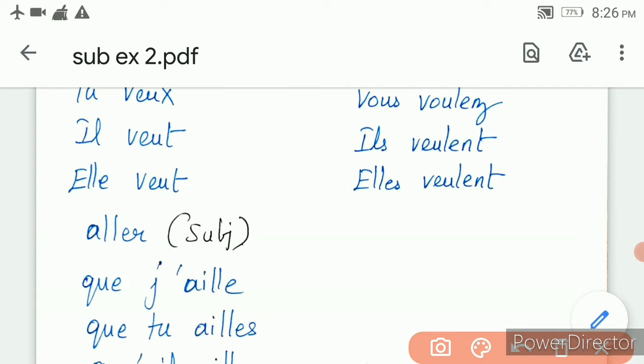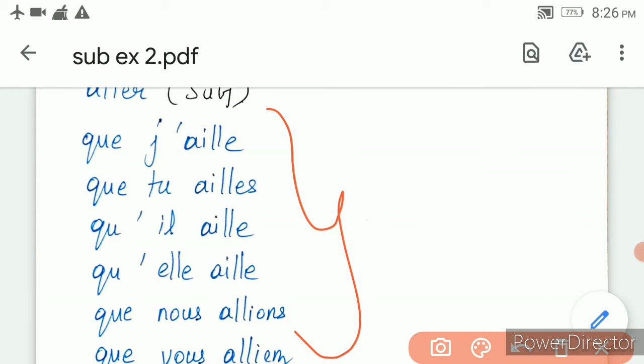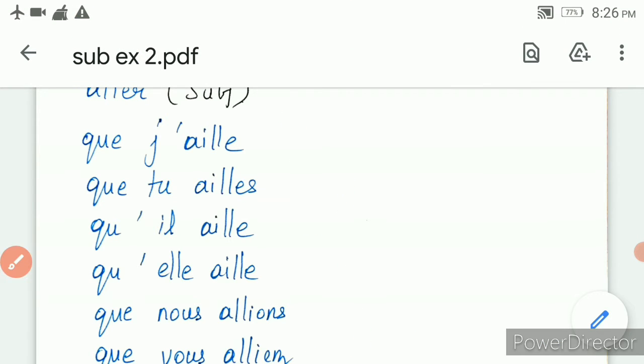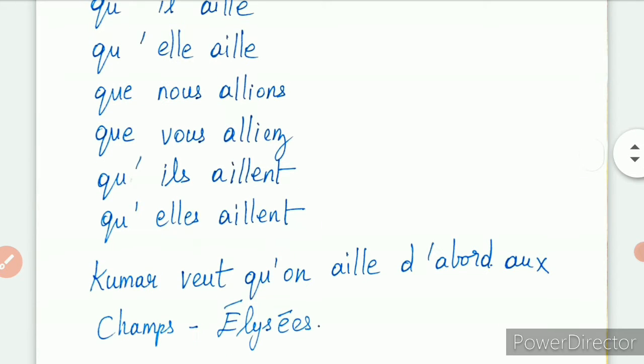Aller is an irregular verb. Its conjugation is given in page number 41, so please refer to page number 41. It follows a different conjugation. You have to learn the conjugation by heart as such. It will not follow the usual subjunctive method. So I have written all the subjunctive conjugation of aller here. And now let me frame the sentence.